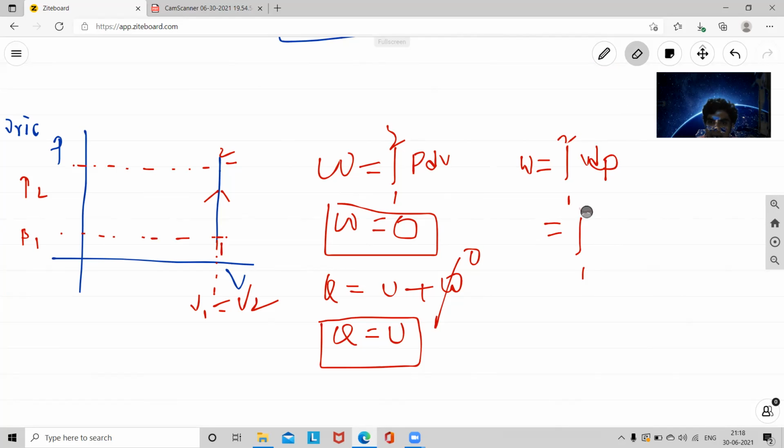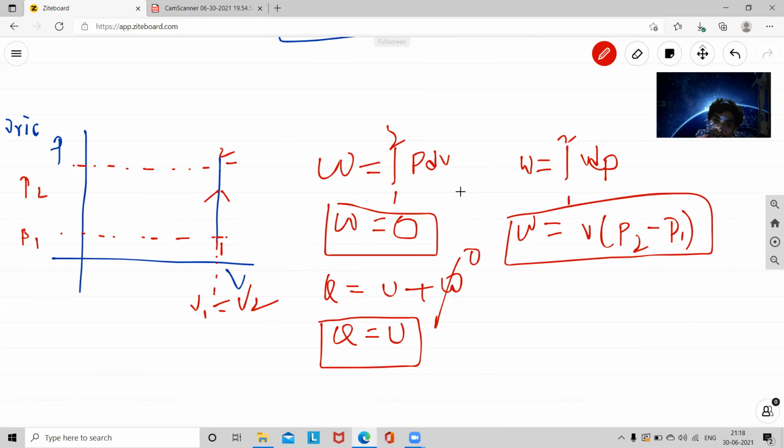I don't want to integrate in this particular relation, so simply I can write that V is fixed, volume is fixed, and the pressure varies from P2 to P1. So this is the pressure difference. This is W in the VdP case, not in the PdV case. Right now we are focusing only on PdV work done. Later we will discuss VdP work. What is the difference between VdP and PdV? We will discuss that in the next lectures.